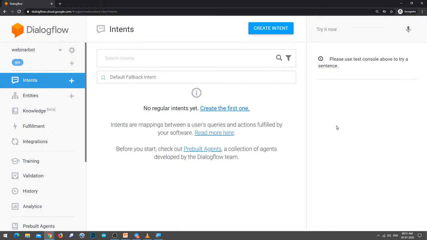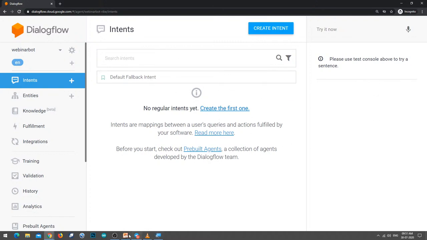The agent will be trained automatically on the Google Cloud API. When you modify some options on the service page, the agent will be trained immediately. Here you can see the output in the third column. So there are options in the first column, the respective properties open in the second column, and in the third column you can test your bot. Your bot will be trained based on the intents that you create.